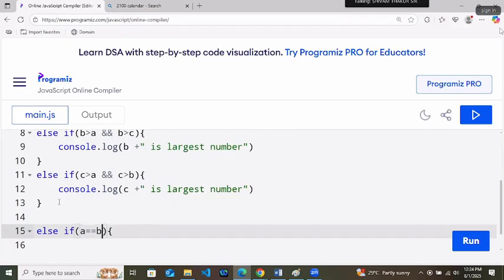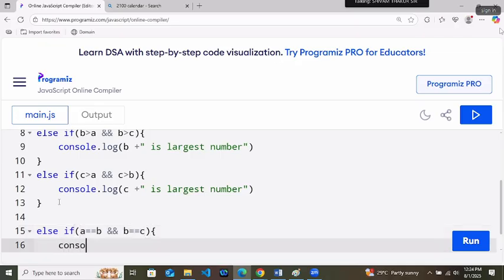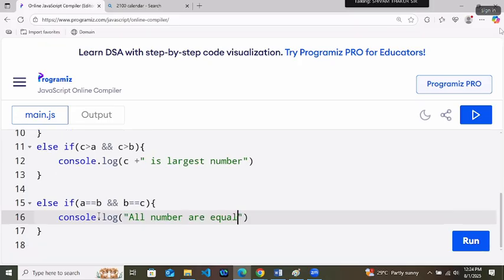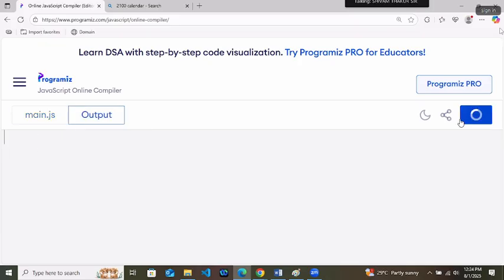A equals B and B equals C. In that way, you will print all numbers are equal.